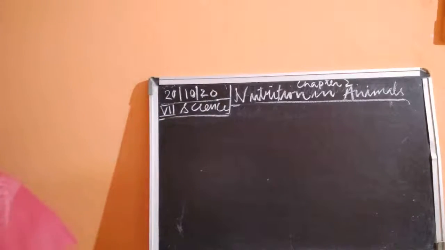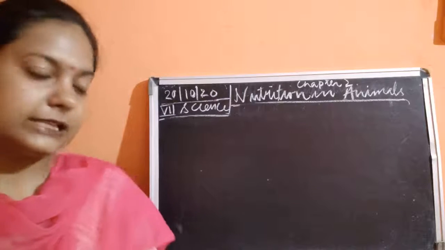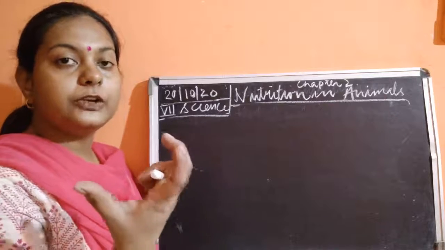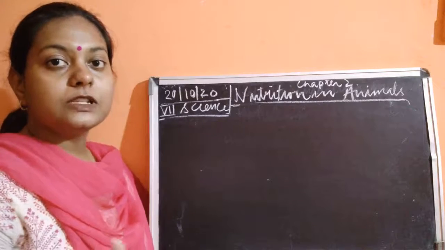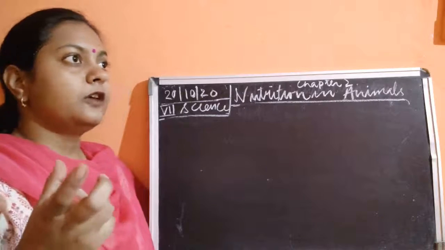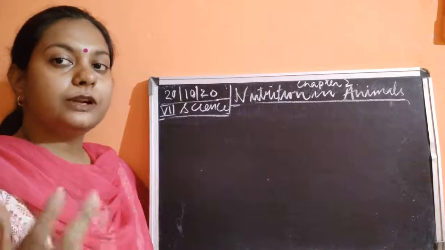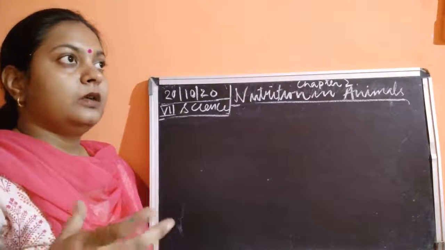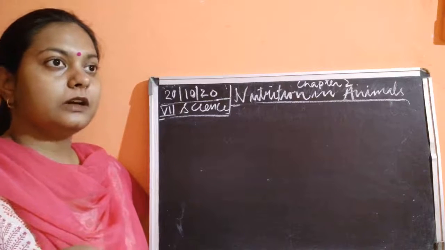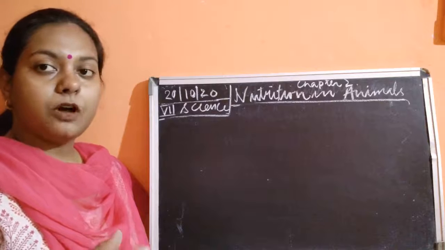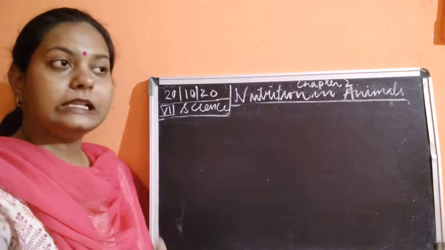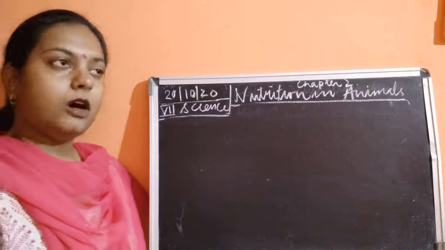So the amoeba has to digest the food in only one cell, which contains the food vacuole, because the food is present in the form of a vacuole. A vacuole means it is a space, and inside that space the food is present. This food is broken down into smaller pieces, and the small pieces of the food are absorbed by the cell of the amoeba, and then distributed to the complete body of the amoeba.